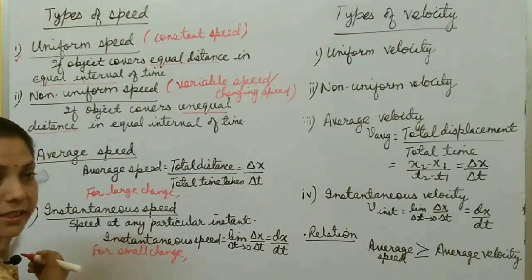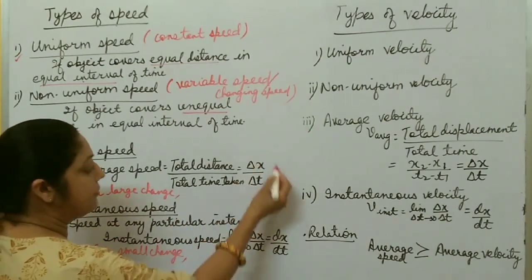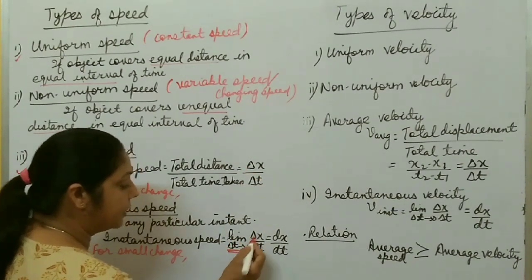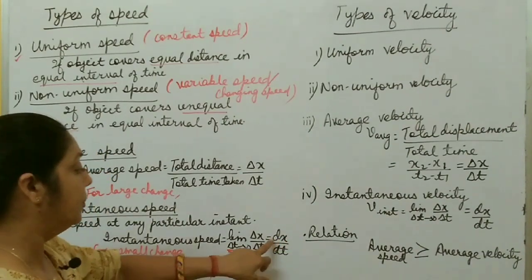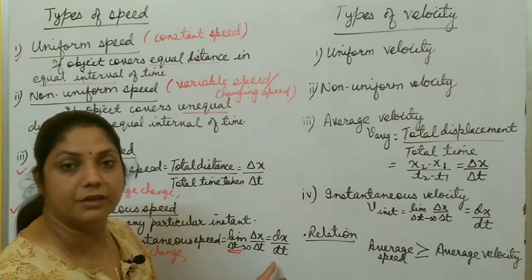So how do you calculate instantaneous speed? In average speed, you take the limit delta t tends to 0. In the average speed, it becomes dx by dt. And you know what is d? d is differentiation, derivative. You have studied already.